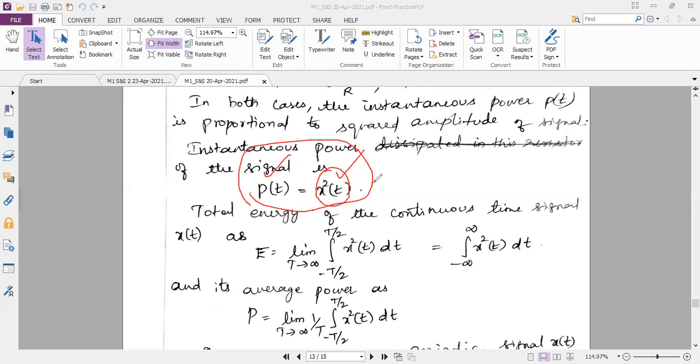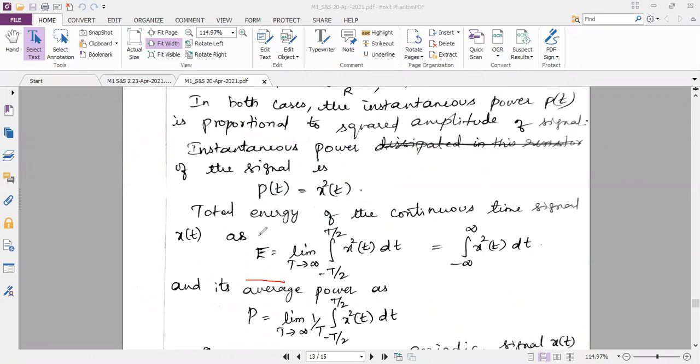In order to obtain the formula for energy and power signal, I am taking power simply equal to x square of t. Now I want the total energy. Since the title says energy signal and power signal, I should know the formula for total energy. We will be solving many problems based on this, calculating the energy and the power of the given signal. As you know, there are two types of signal: continuous time signal and discrete time signal. First I am writing the formula for the continuous time signal.